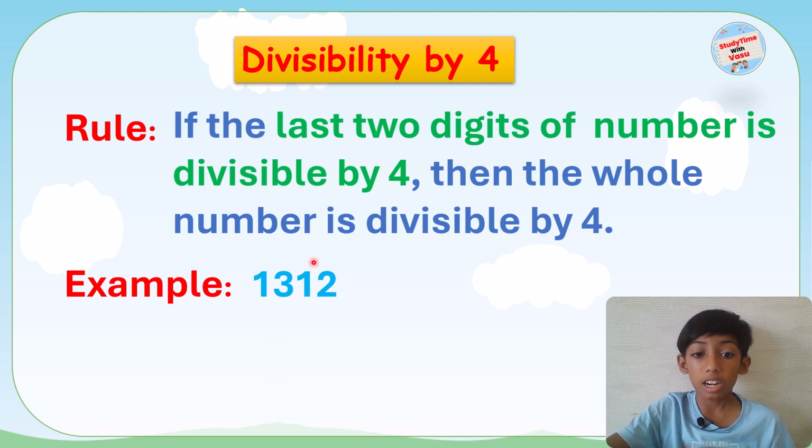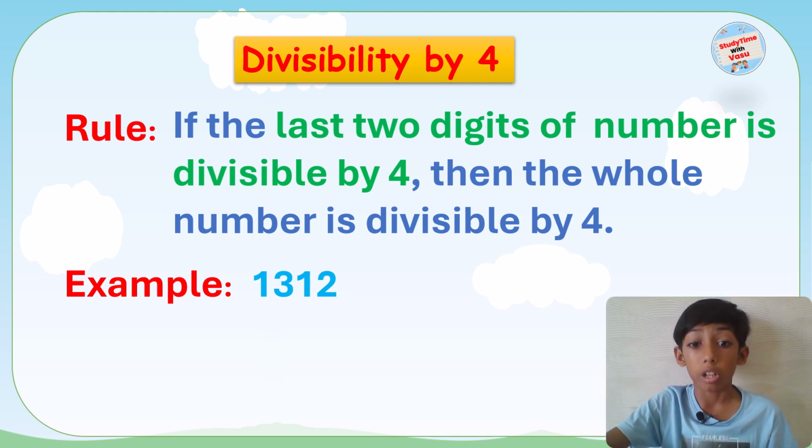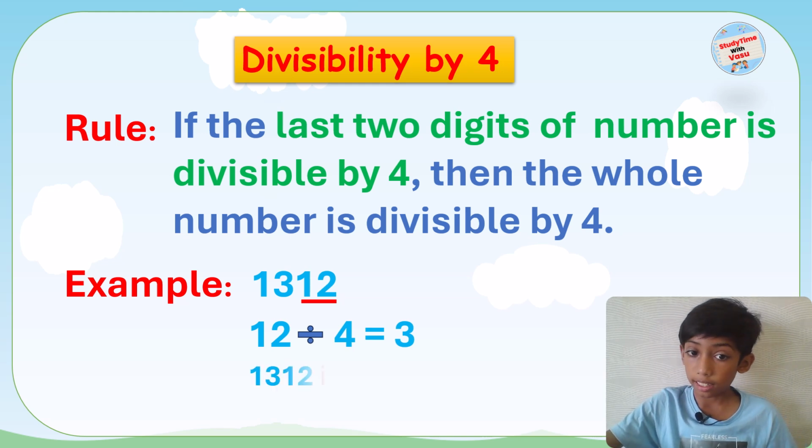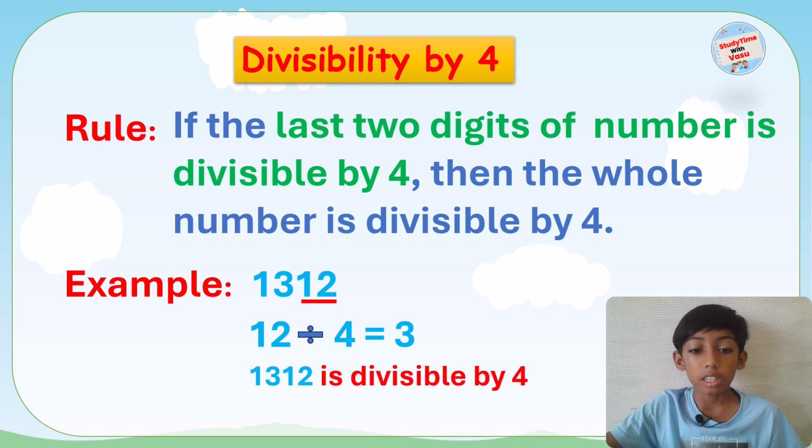Here the last two digits are 12 and it is divisible by 4, because when we divide 12 by 4, we get 3. So 1312 is divisible by 4.